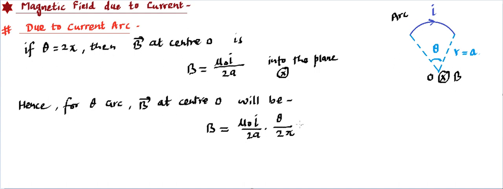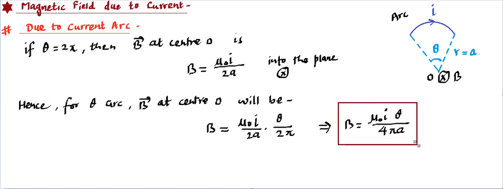So if it is theta arc, then it's going to be mu naught I theta upon twice A into 2 pi, which we can write in this manner: B is equal to mu naught I theta divided by 4 pi A. So that is the ultimate formula that we need to use whenever we need to find the magnetic field at the center because of an arc. Now I have simply used that for 2 pi it is this, so for any theta that's going to be this.